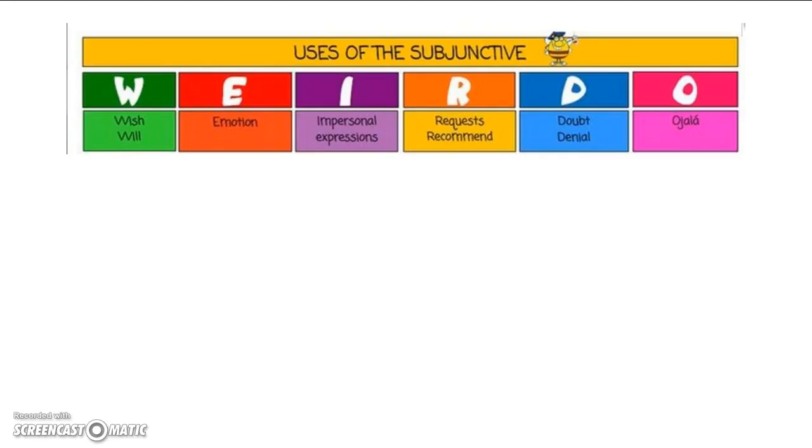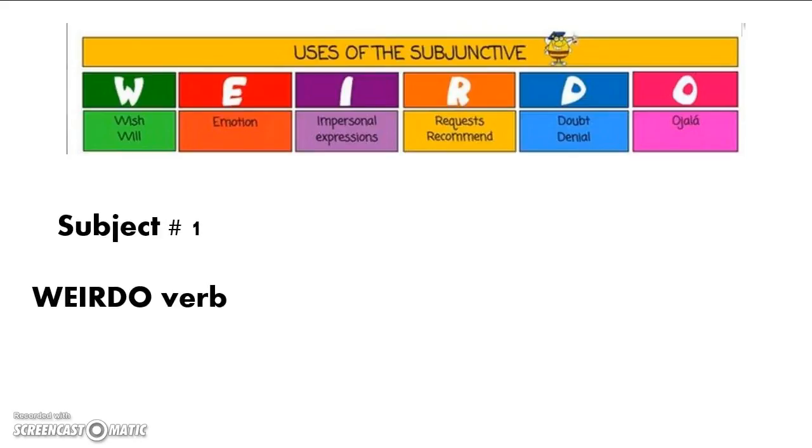You might remember that the acronym that we use to help us remember when in Spanish we use the subjunctive is WEIRDO, right? So we have wishes and will, emotion, impersonal expressions, recommendations and requests, doubt, denial, and ojalá. So far we've played around with the W and the R, and now we're going to talk about emotions.